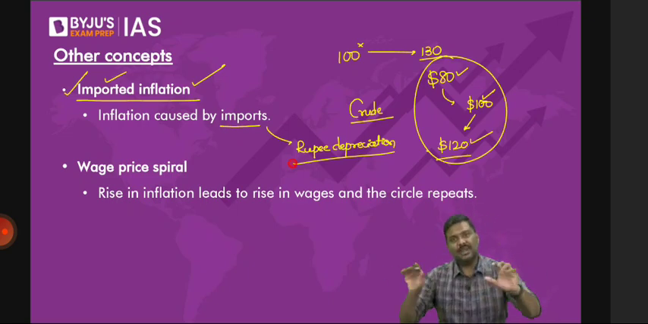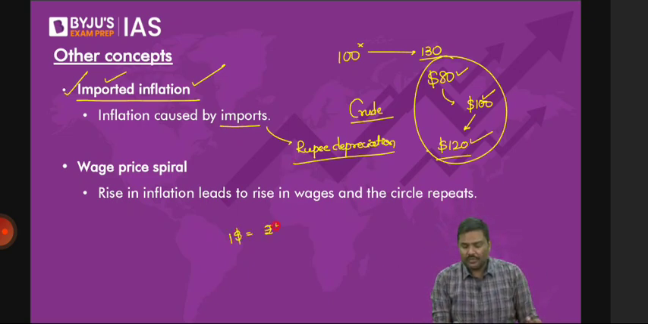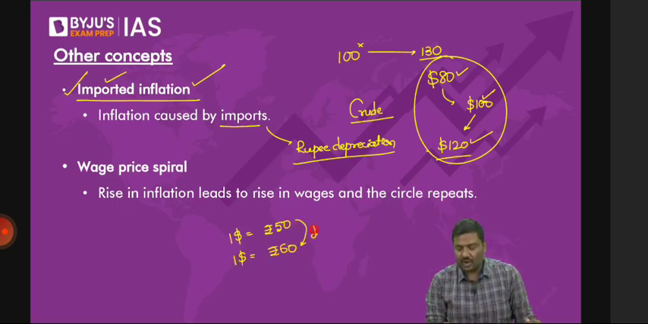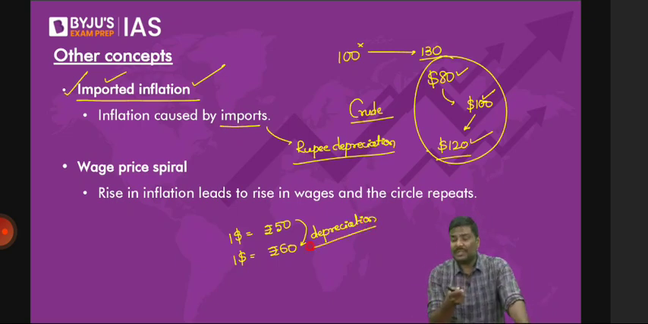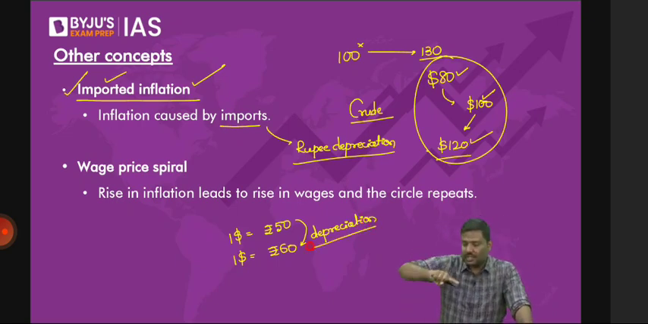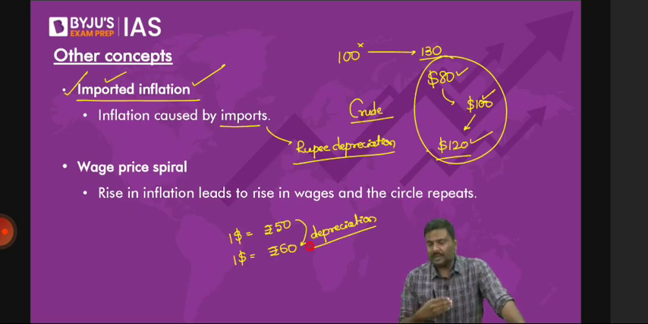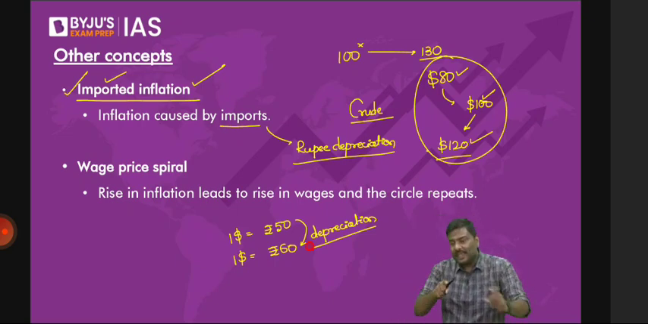Let's take a very simple example. Yesterday, $1 was equal to 50 rupees. And today, $1 is equal to 60 rupees. This is basically depreciation of the rupee. What do you mean by rupee depreciation? Rupee is losing value against the dollar. Rupee depreciation simply means the rupee is losing value against the dollar.